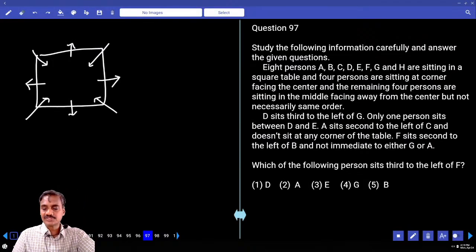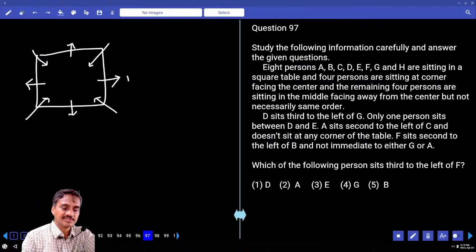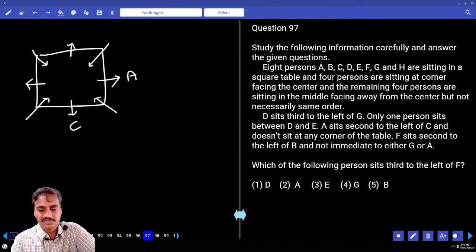Then first one, D sits to the left of G. One person between D and A. A sits second to the left of C and does not sit at the corner of the table. A is not at the corner. A must be at the center. If you take A at this place, A is center. And A is seated second to the left of C, so C must be here.